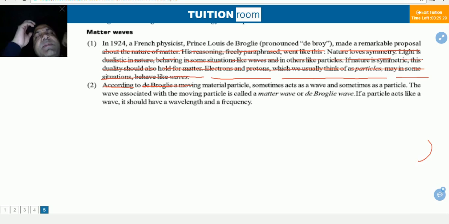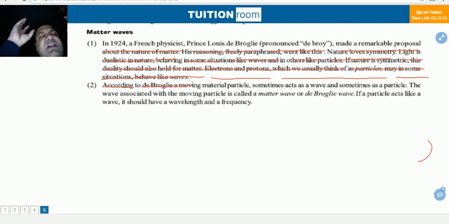Then de Broglie also thought that if light can have dual nature, behaving in some situations as a wave and in some as a particle, then since nature is symmetric, every particle should behave like a wave as well as a particle. Every particle should have dual nature, particle nature as well as wave nature.